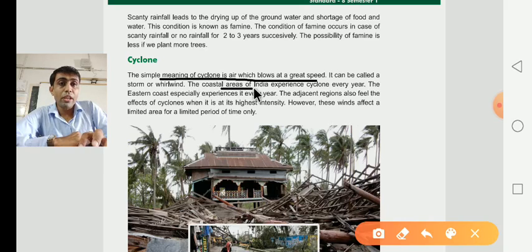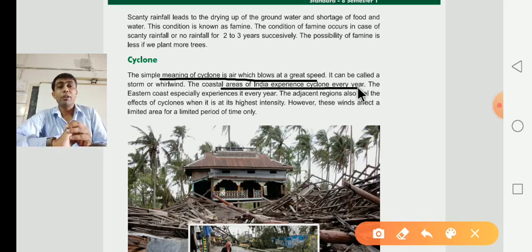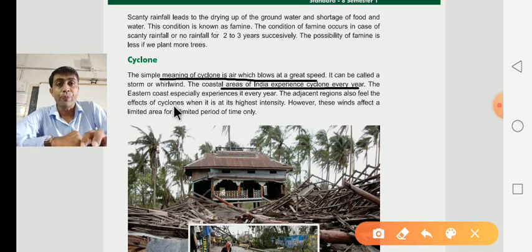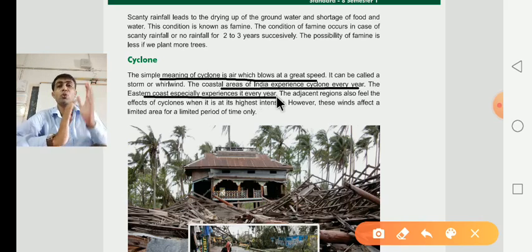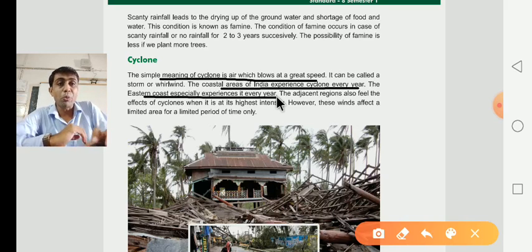The coastal area of India experiences cyclones every year. Dear children, what happens there? You know very well that the southern part of India has more coastal area. So in India the coastal area experiences cyclones every year. The eastern coastal area especially experiences it every year, facing the problem of cyclone.